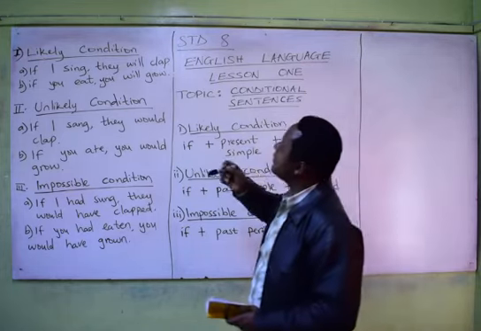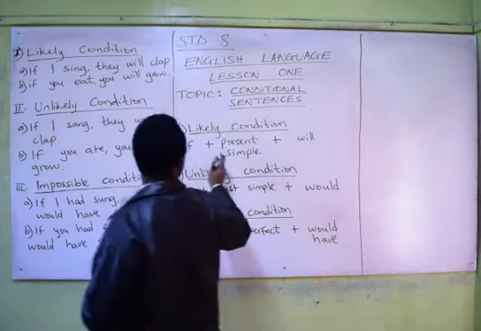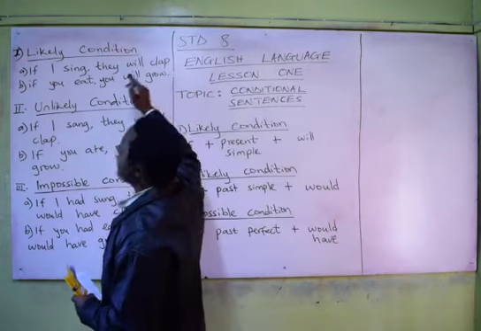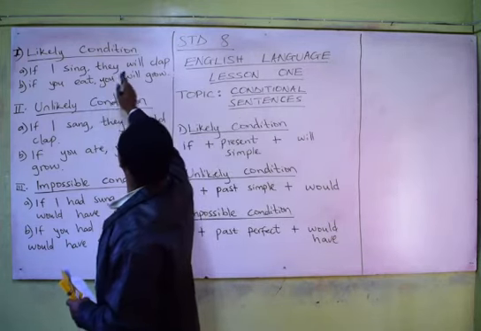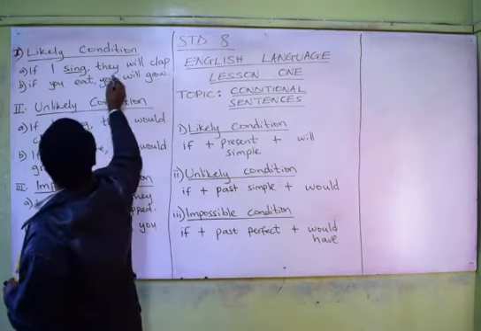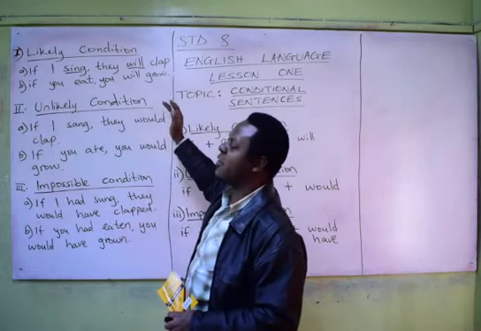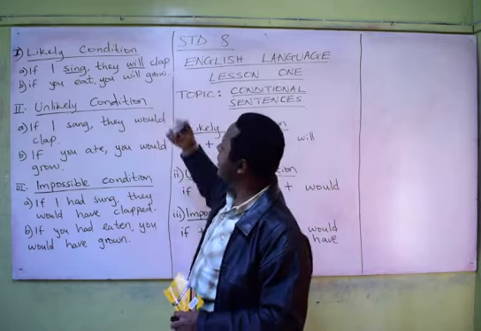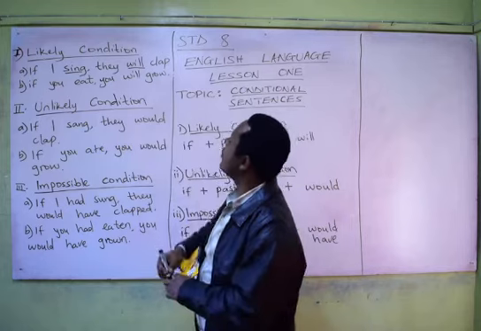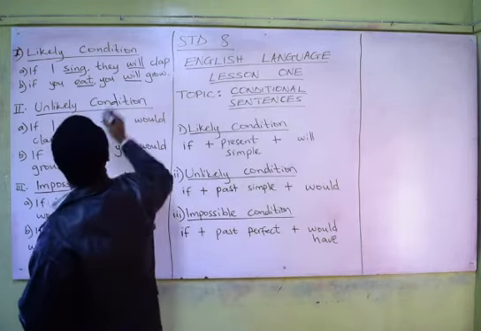Example in sentence: if I sing, sing now is the present simple tense, they will clap. If I sing, they will clap. That is a definite likely condition sentence example. The second example: if you eat, you will grow. If you eat, you will grow.